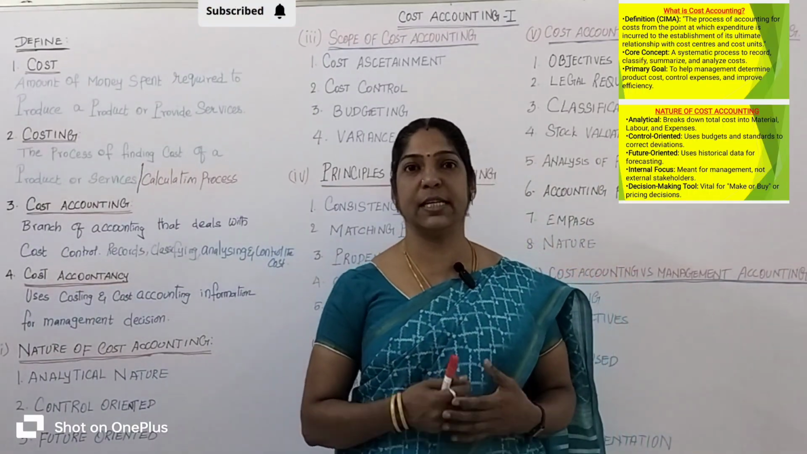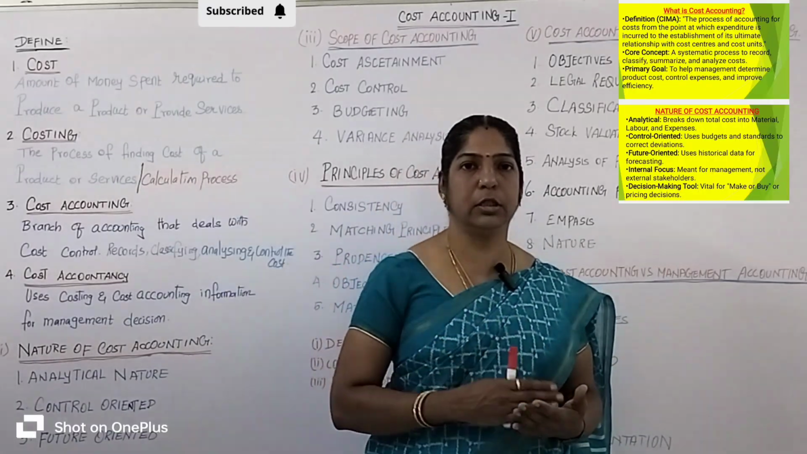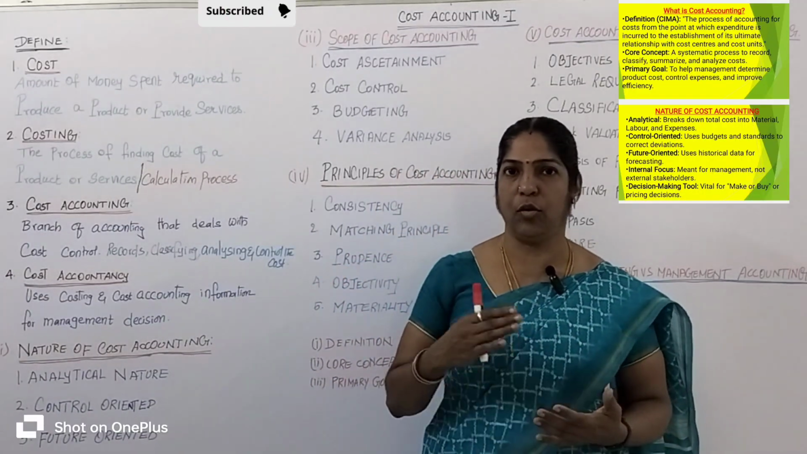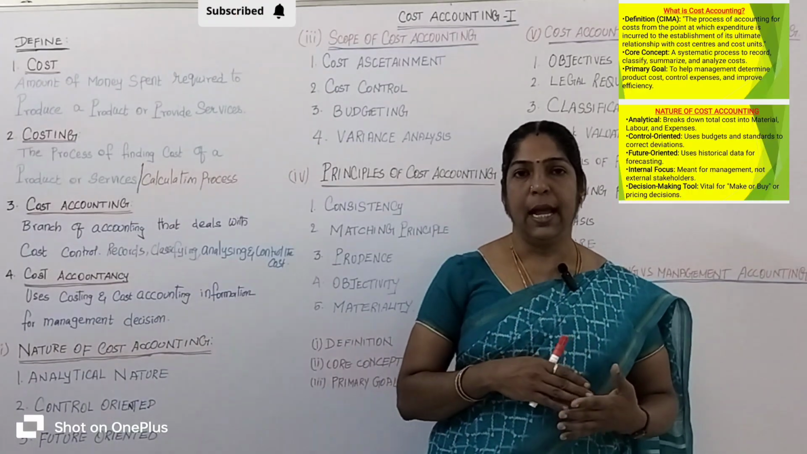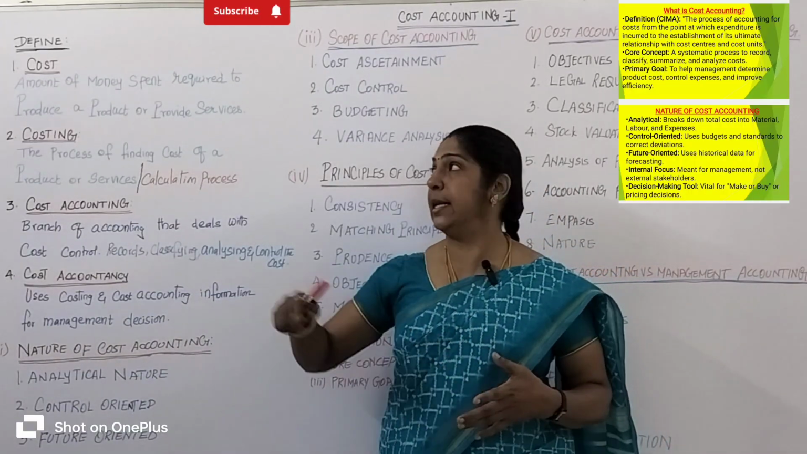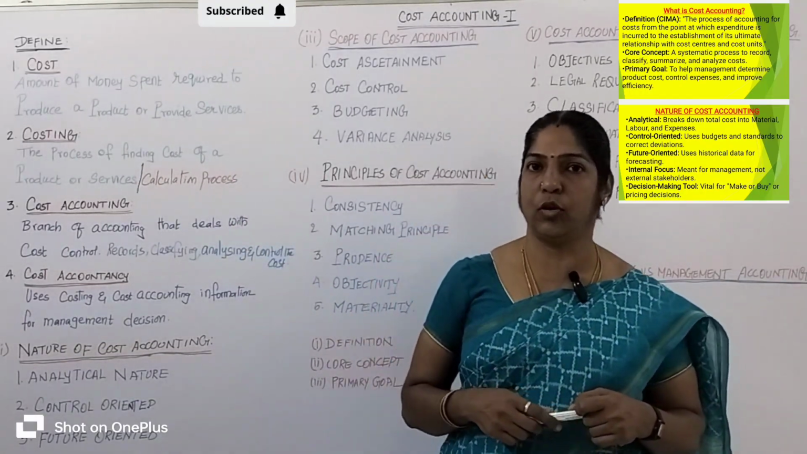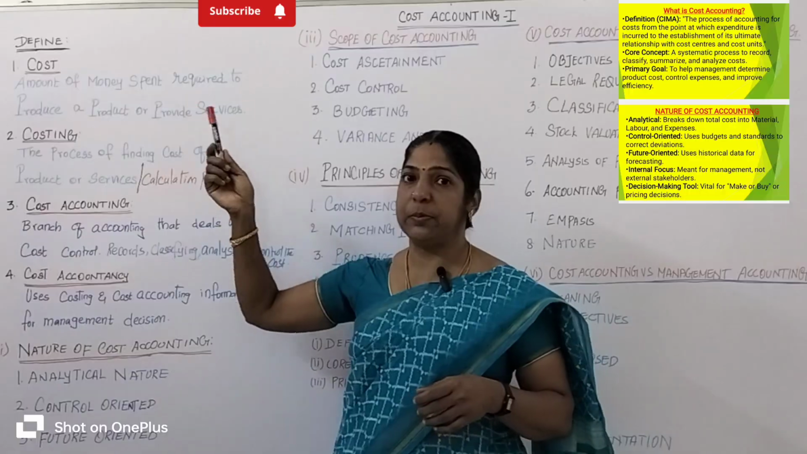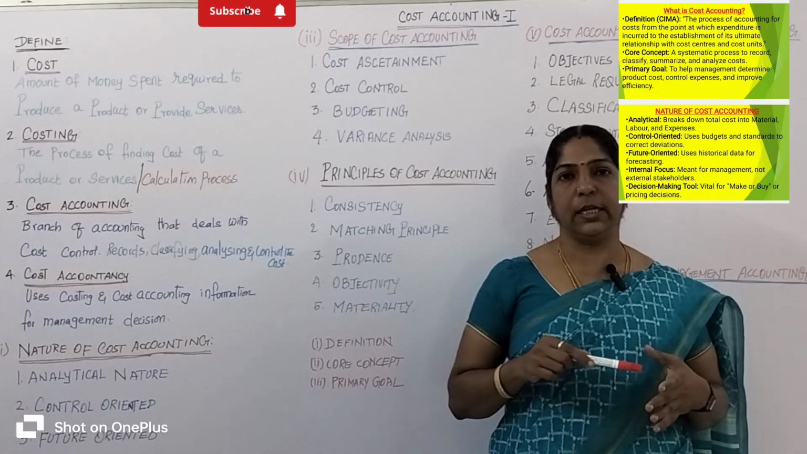Today we are going to discuss in detail cost accounting, four important terms of cost accounting. What are they? Cost, costing, cost accounting and cost accountancy. Let's see one by one in detail. Let's take cost. What is meant by cost? What is the definition of cost? The amount of money spent, required to produce a product or provide services.